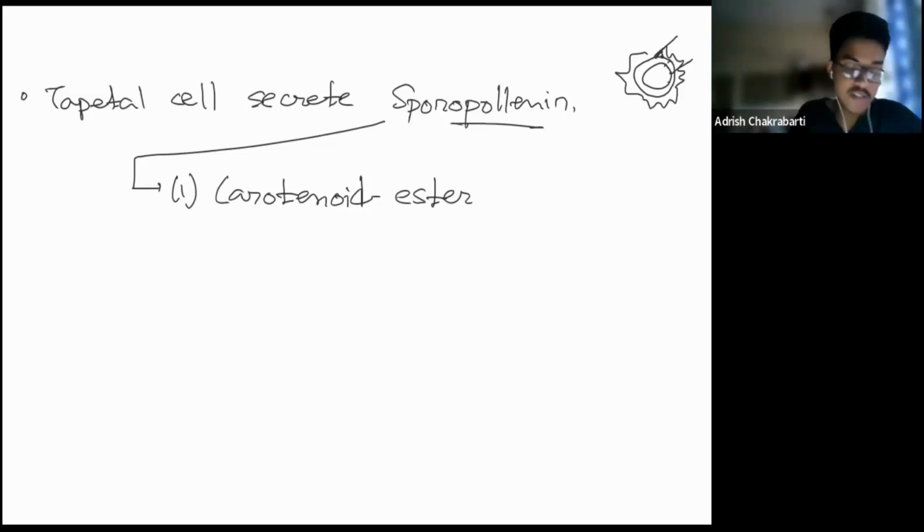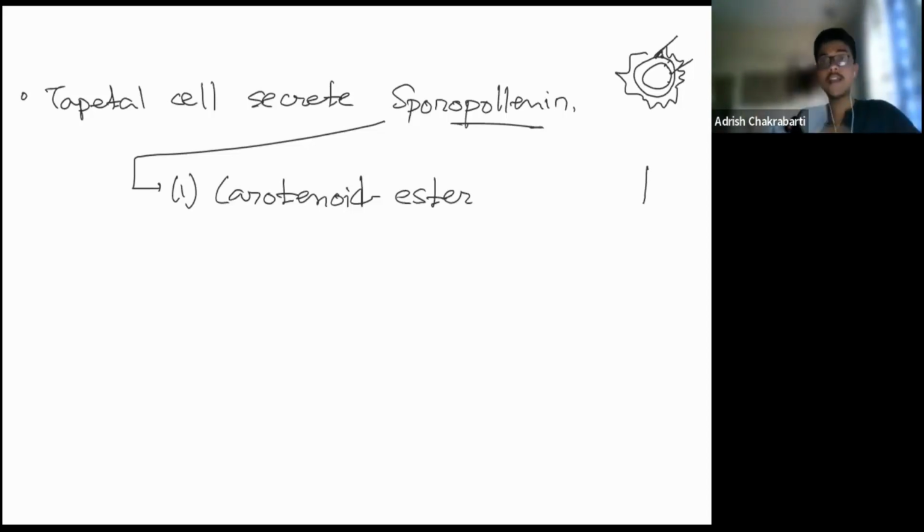Sporopollen is one of the most resistant organic materials which can withstand very high temperature, very strong acidity, and no enzyme till date can degrade the sporopollen surface. So acid, alkali, high temperature, enzyme, nothing can degrade sporopollen. That's why you can understand why it is very important in the study of fossils. Across the evolution timeline, we can observe gradually different forms of plants.